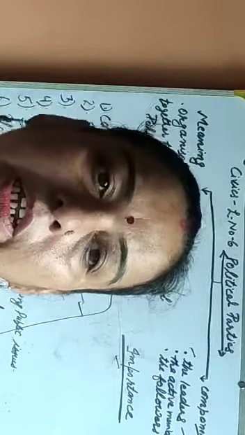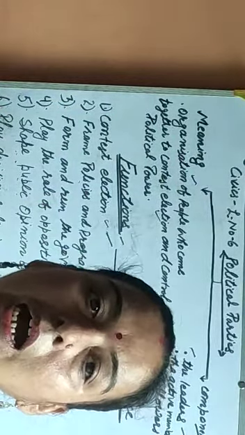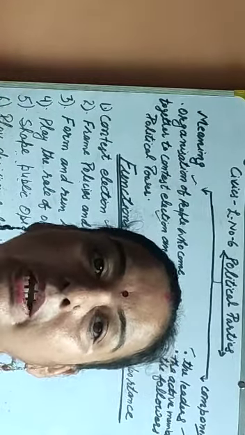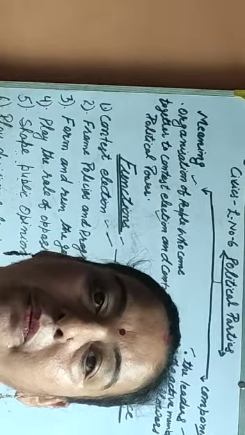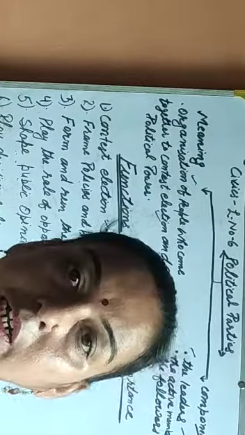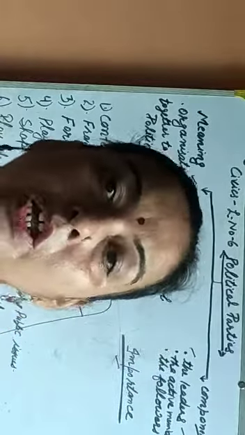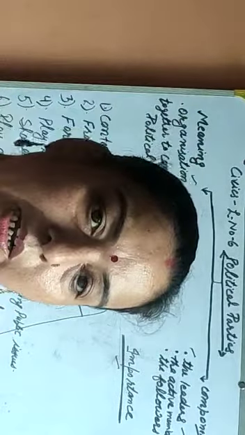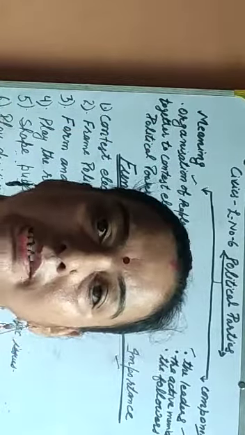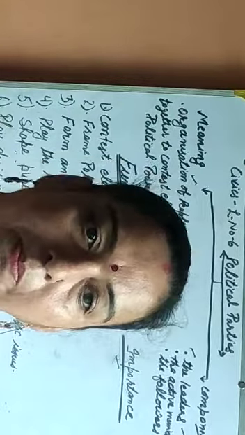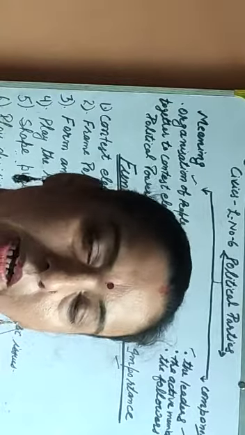Students, now the next question is, why do we need a political party? Political parties are easily one of the most visible institutions in a democracy. Political parties have become identified with social and political division. 100 years ago, there were few countries in the world that had political parties, but now it is the opposite. Now few countries in the world do not have political parties. So students, we read the topic, why do we need a political party?